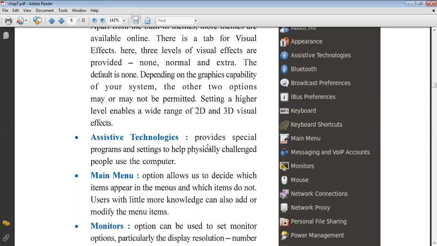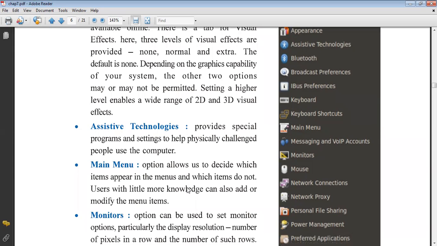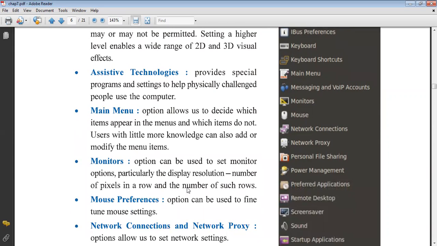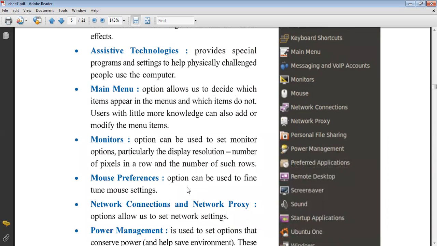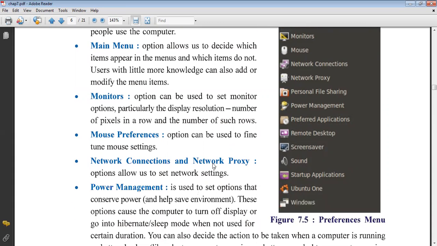Main menu option allows us to decide which items appear in the menus and which items do not. A user with a little more knowledge can also add or modify menu items. Monitor. This option can be used to set monitor options, particularly the display resolution, the number of pixels in a row and the number of such rows. Mouse preferences will set the mouse settings. Network connection and network proxy.